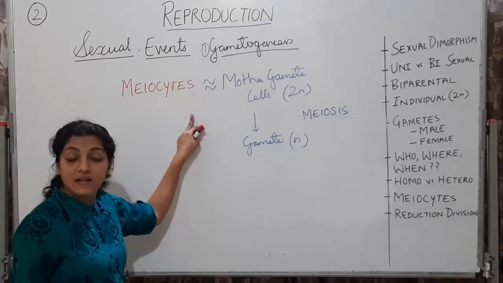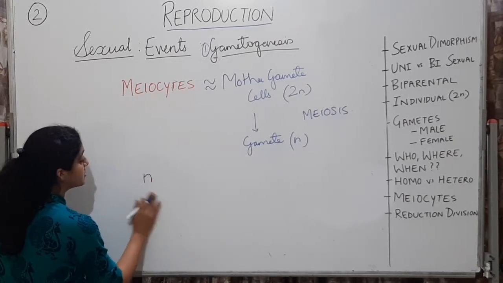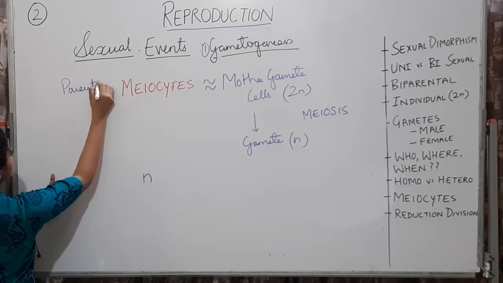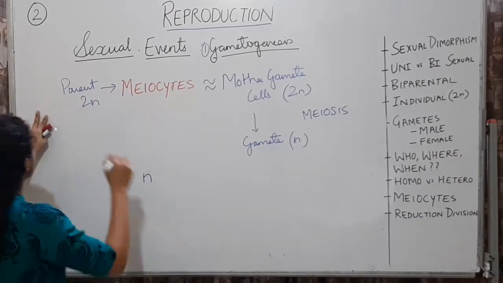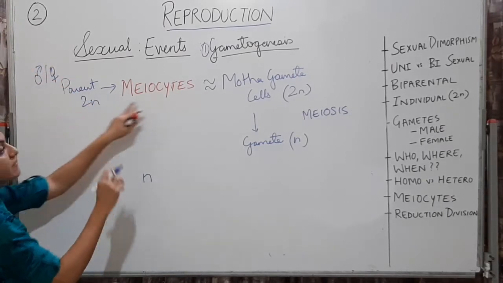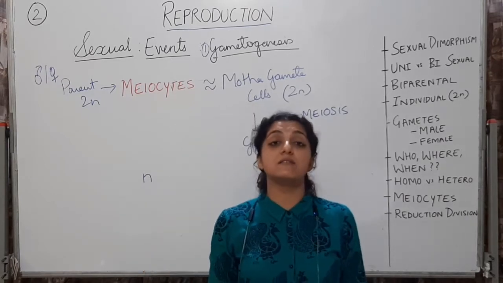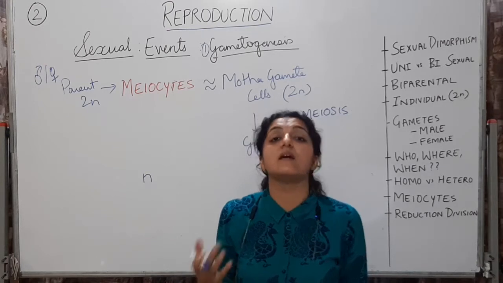But that doesn't mean that only diploid parents have them. We saw that the parent is also diploid. It will have these meiocytes. The parent can be a male, can be a female. It will have these meiocytes, which are the mother gamete cells. But haploid organisms also show gametogenesis.